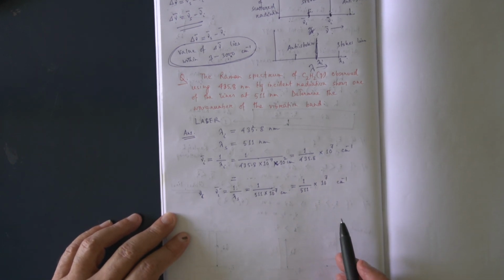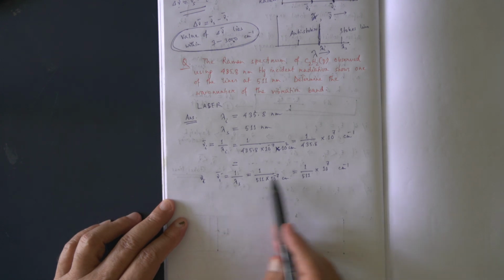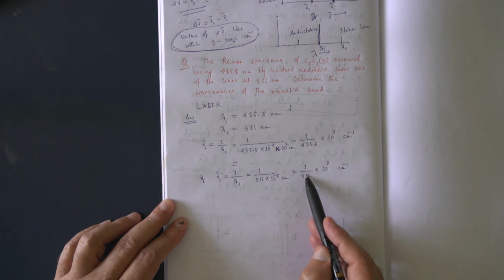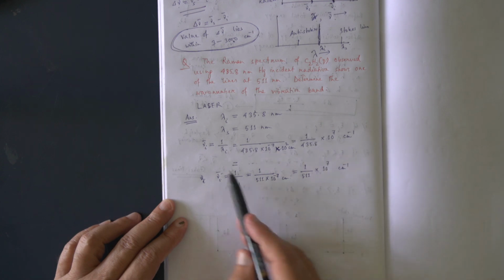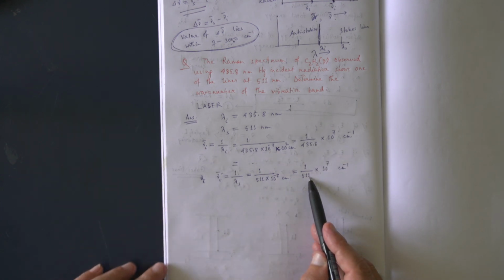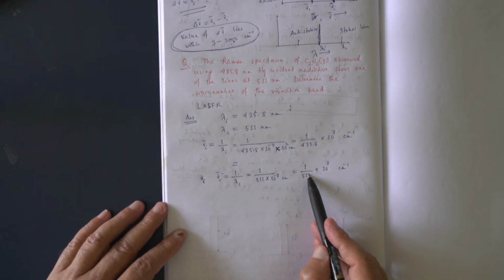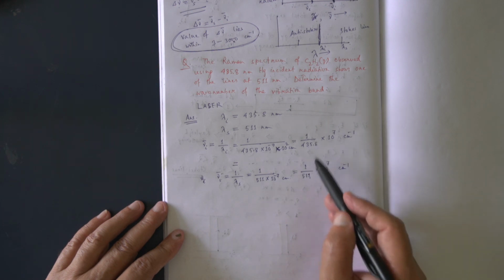So definitely the energy of the scattered radiation is less, or the wave number of the scattered radiation is less. That means, how much energy has the molecule absorbed? This minus this.